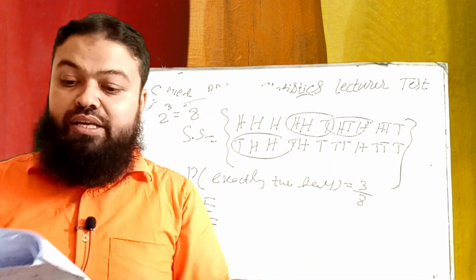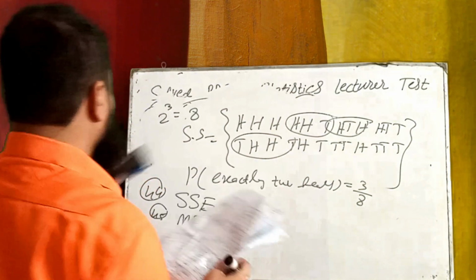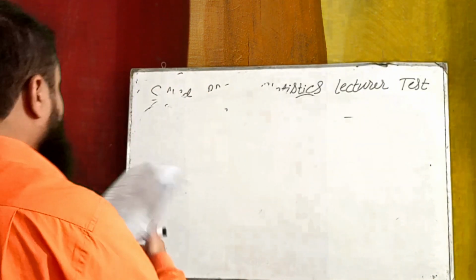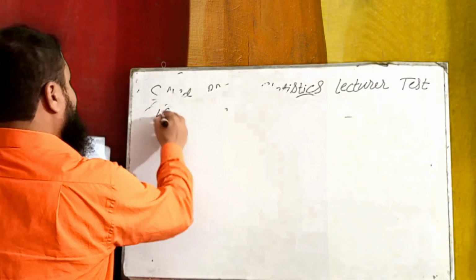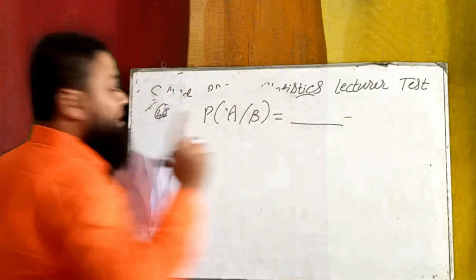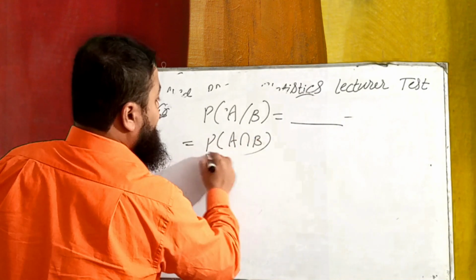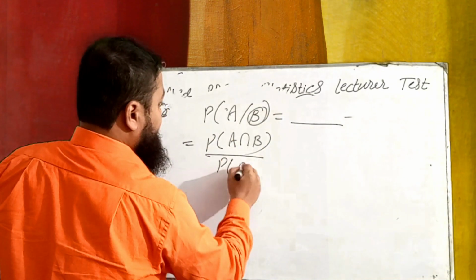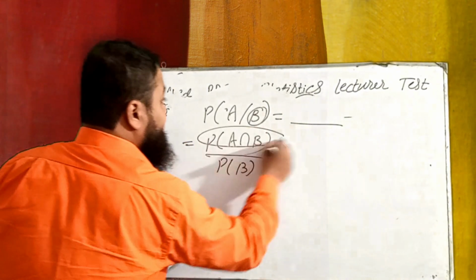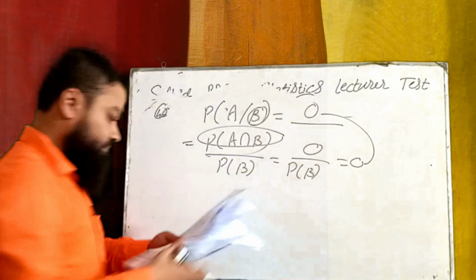Next is very important. If 2 events are mutually exclusive, then probability of A given B is equal to, dear students, we know the formula of A given B, that is probability of A intersection B over probability of B. And we know in mutually exclusive events, probability of A intersection B is always 0. 0 over something is 0. The correct answer is 0.